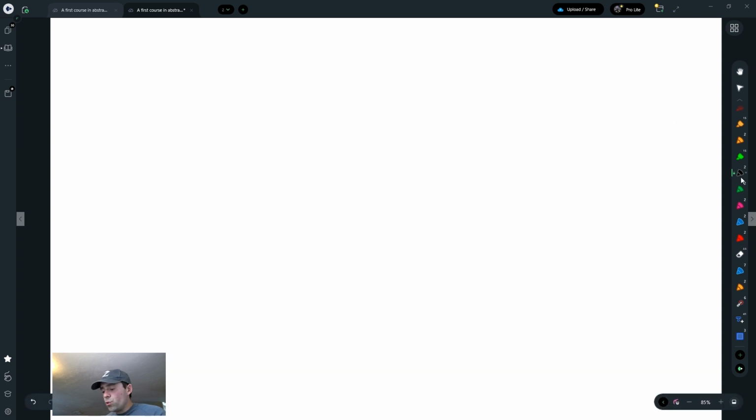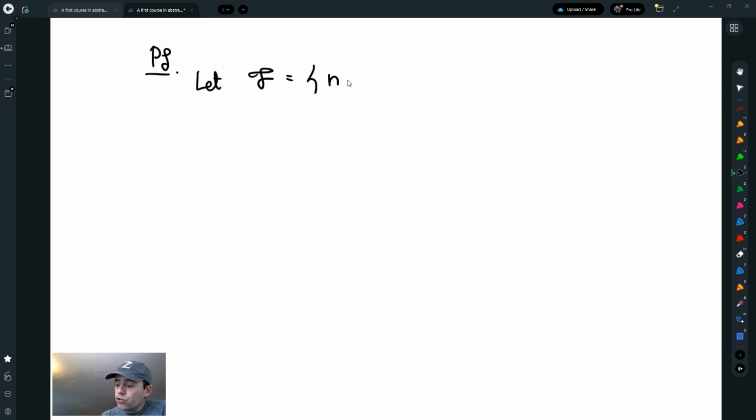Here I'm just going to prove the simple induction as follows. What I would like is for the following set, F for false statements, to be defined. I want to see what all the counterexamples to my statement are: all the numbers that are bigger or equal to the base case where the statement is actually false.